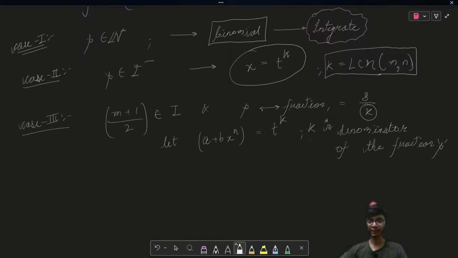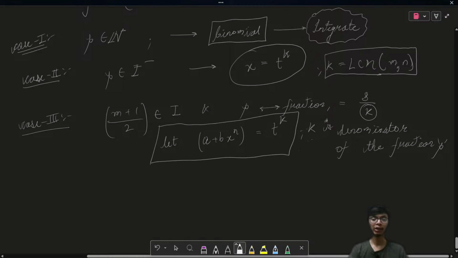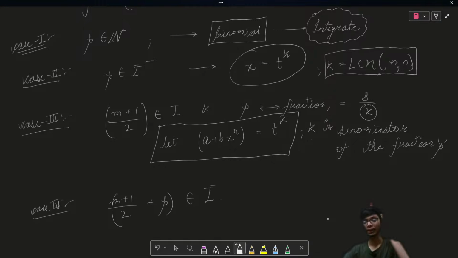Okay, so this is our third case, and the last and final case, or the fourth and the final case, is that whenever you have this (m plus 1) upon n plus some p as some integer. So sometimes it might happen that (m plus 1) by n is not an integer. So how do we solve for this question? Then you have to check that (m plus 1) by n plus p is an integer or not.